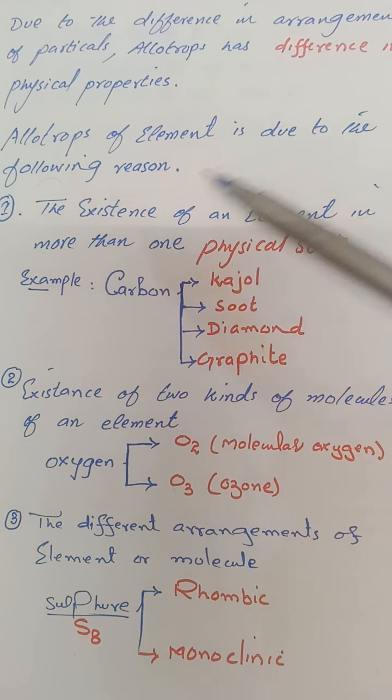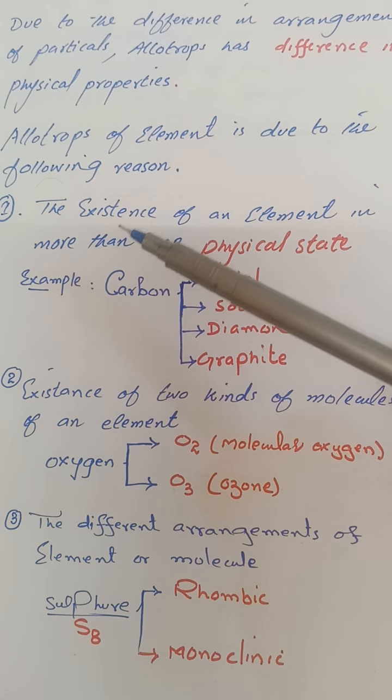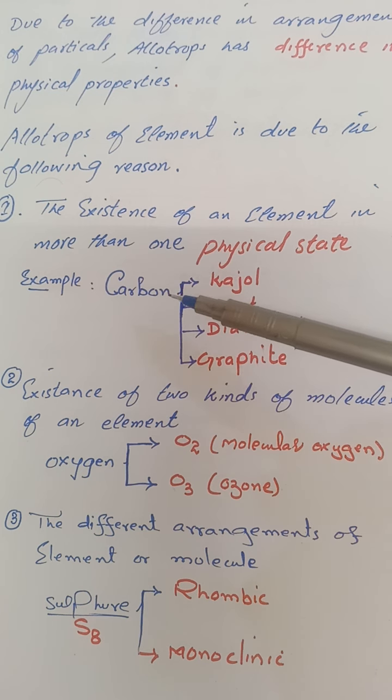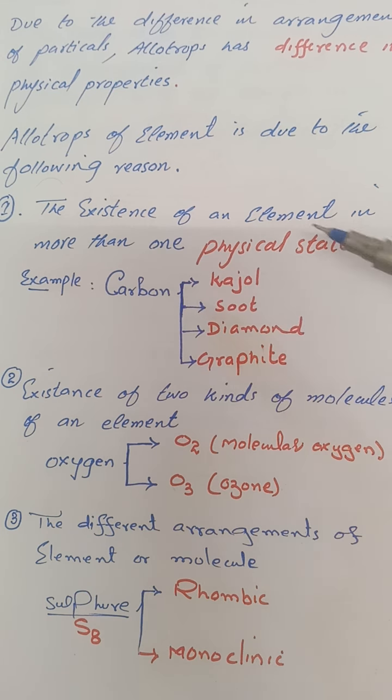Allotropy of an element is due to the following reasons. Number one, the existence of an element in more than one physical state. For example, carbon has different allotropic forms, that is carbon soot, diamond, graphite. These different forms of carbon have different physical states. For example, diamond is hard and exists in a crystalline state, while graphite is soft. It also exists in crystalline form. It is one of the examples of crystalline solids.